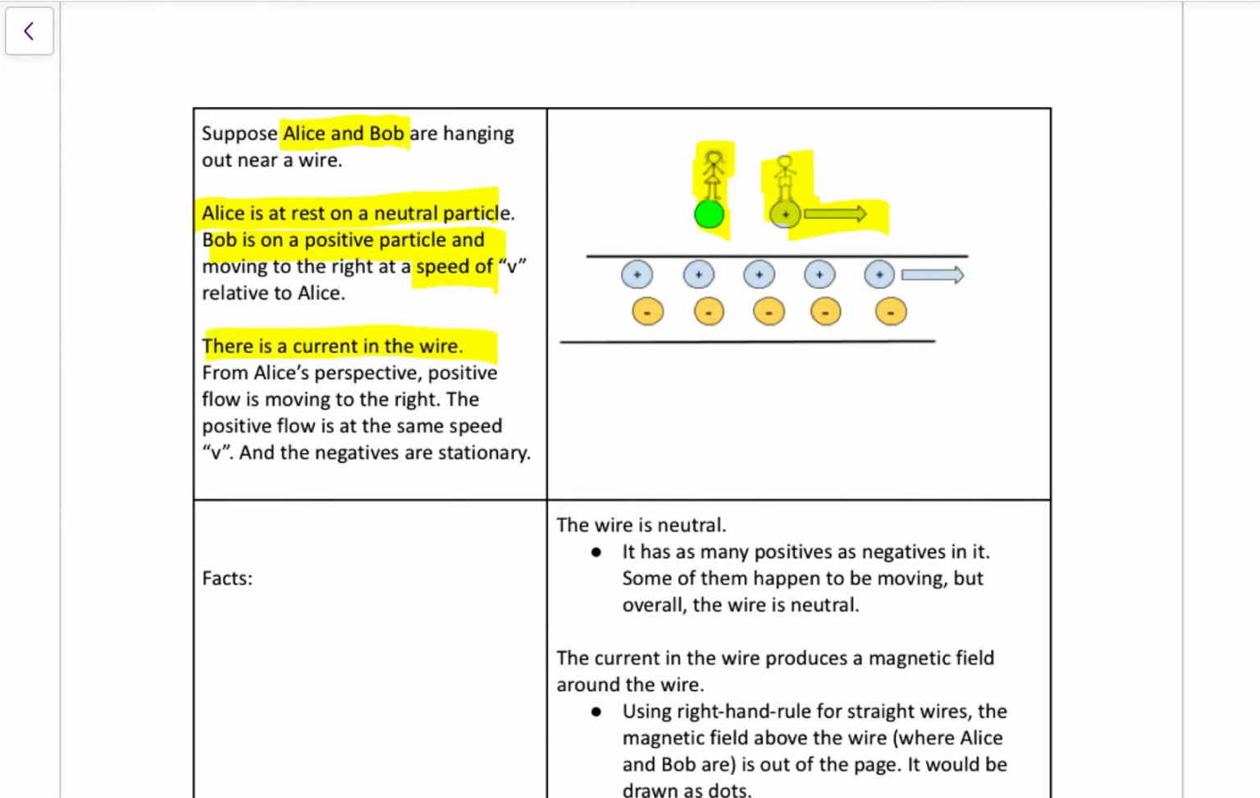Also, there's a current in the wire. From Alice's perspective, the positive flow current is to the right, and the positives are moving at the same speed v that Bob is moving at. So that's our setup. Alice standing still on a neutral. Bob is moving to the right at some speed v. Below them is a wire, and in the wire the positive charges are also moving to the right at some speed v.